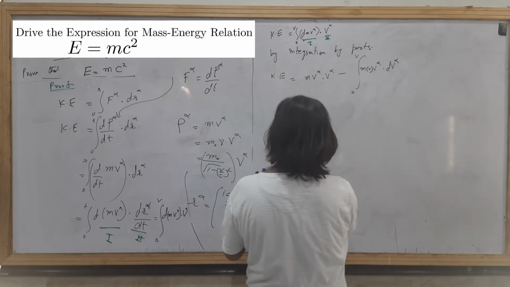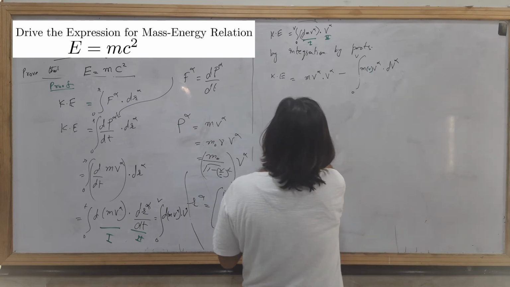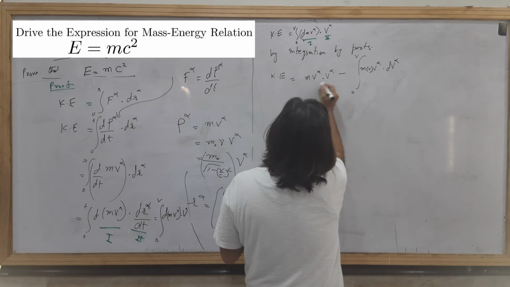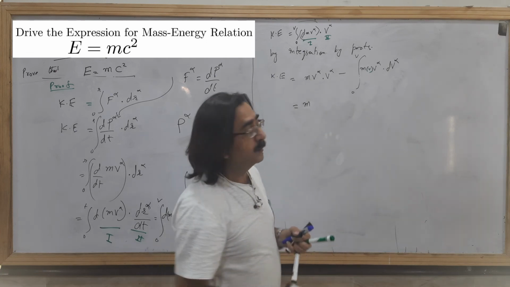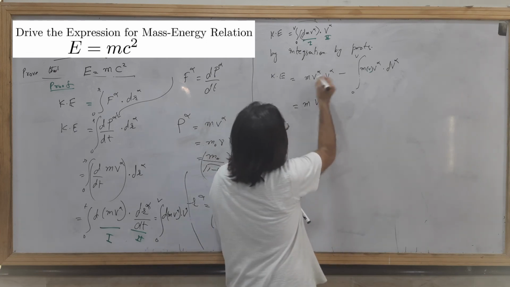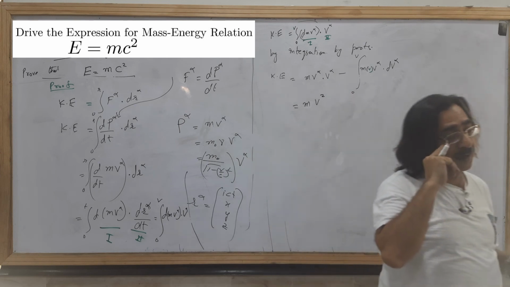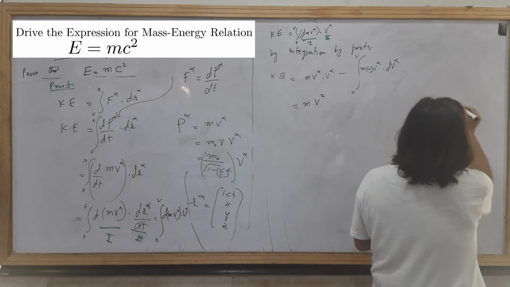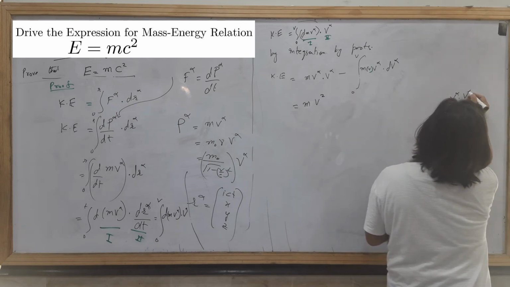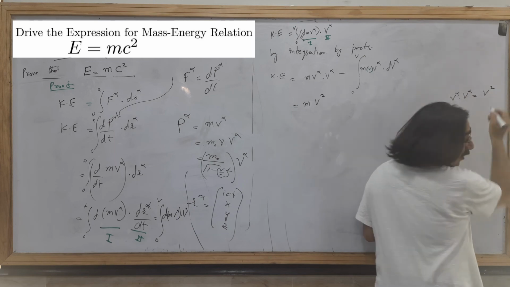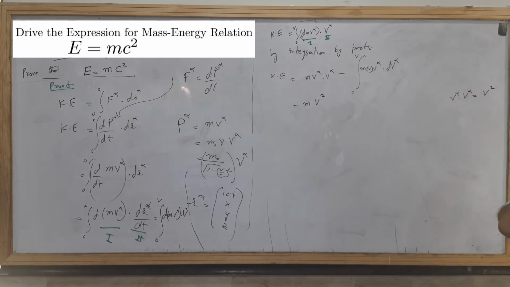So you will get m dot. When we take the dot product, that will be v square, the magnitude. It will not remain a vector: v dot v, because v alpha dot v alpha is v square. I have already told you, when indices are removed, when we take the magnitude, then there will be no indices.